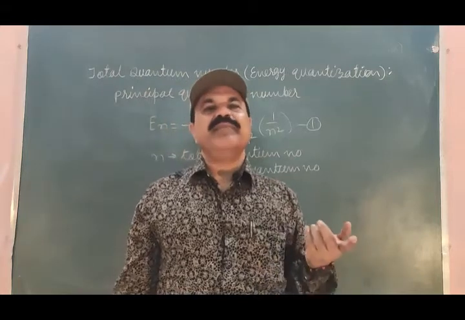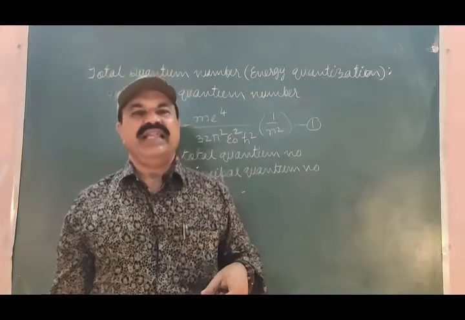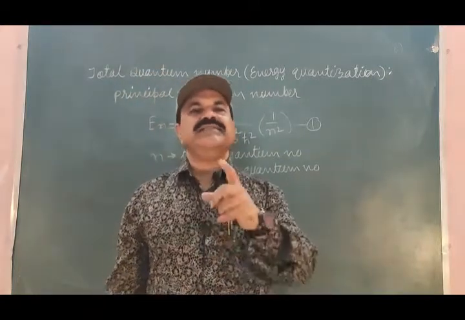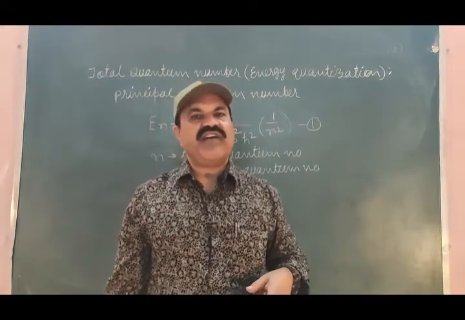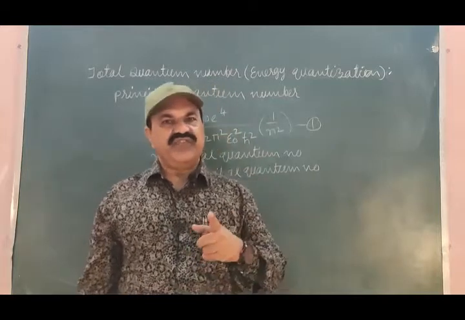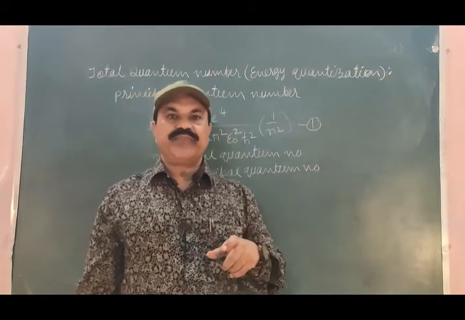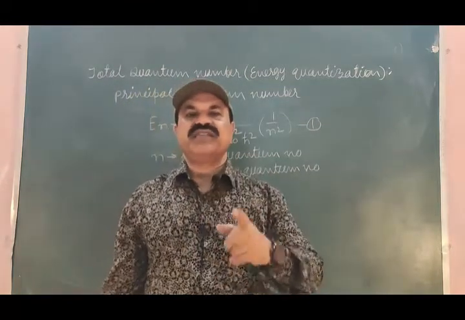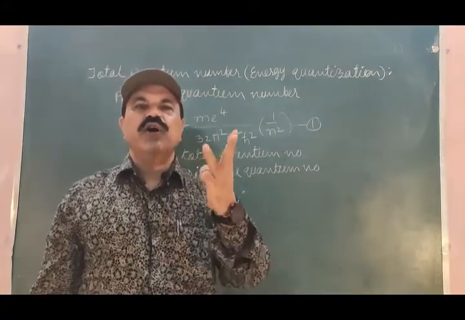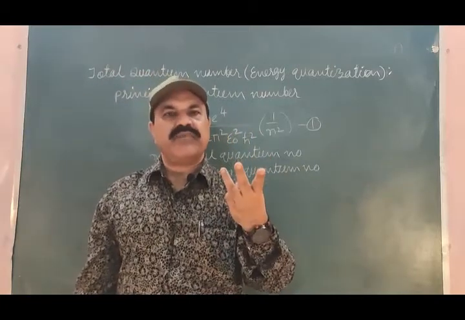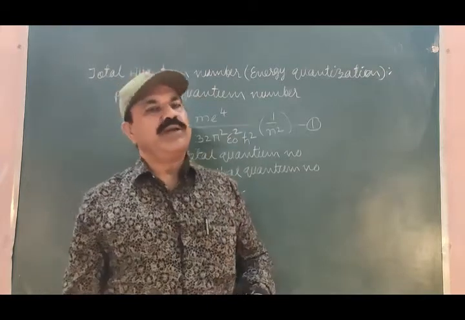The zenith angle part theta is associated with l and ml, the orbital quantum number and magnetic quantum number, whereas the azimuthal part phi is only associated with the magnetic quantum number ml. Therefore, the three-dimensional motion of the electron inside the hydrogen atom can be studied only with the help of all these three quantum numbers: principal or total quantum number, orbital quantum number and magnetic quantum number.